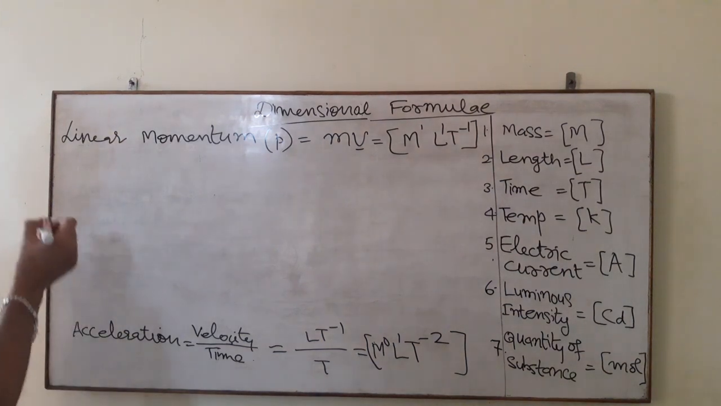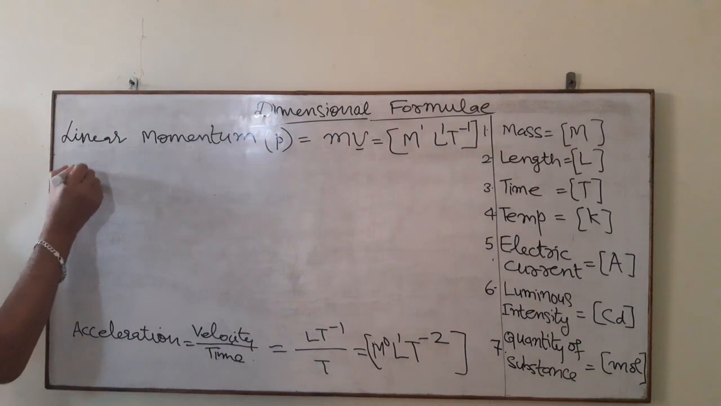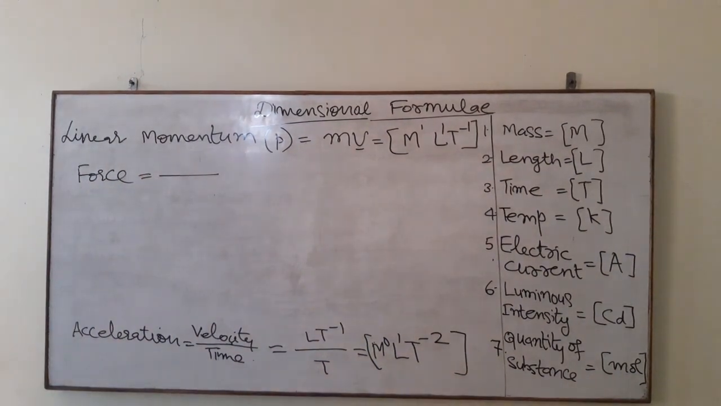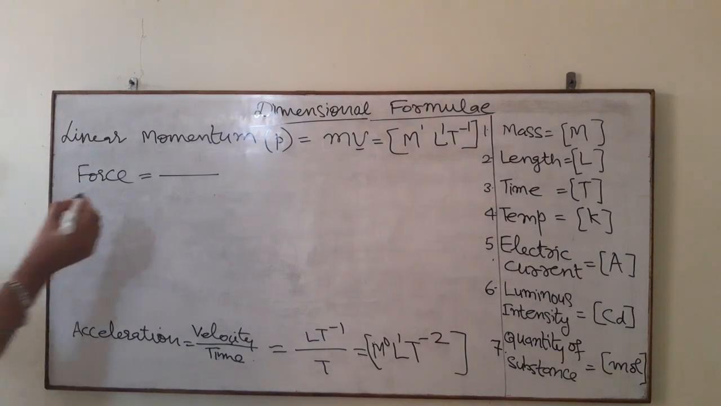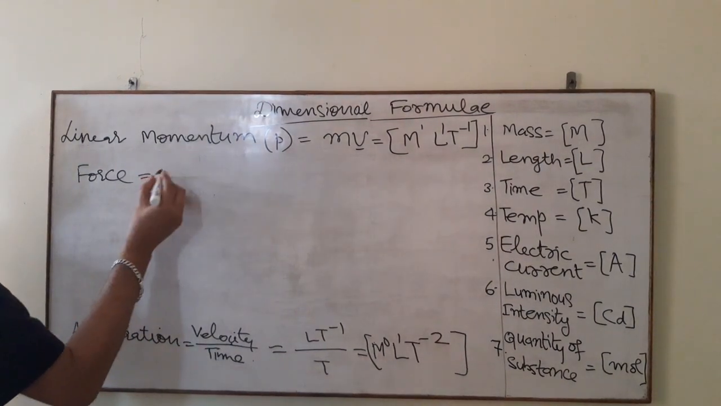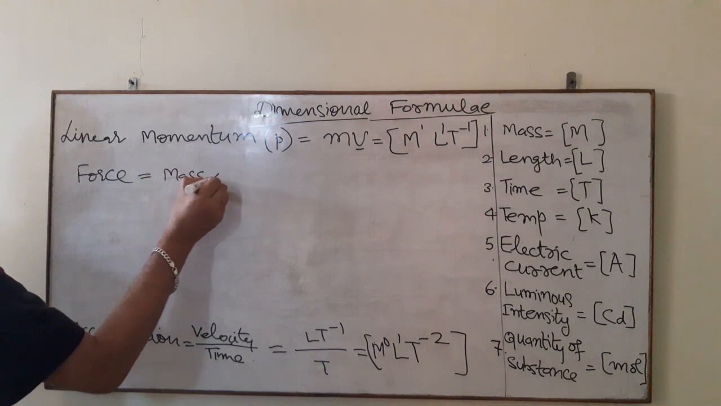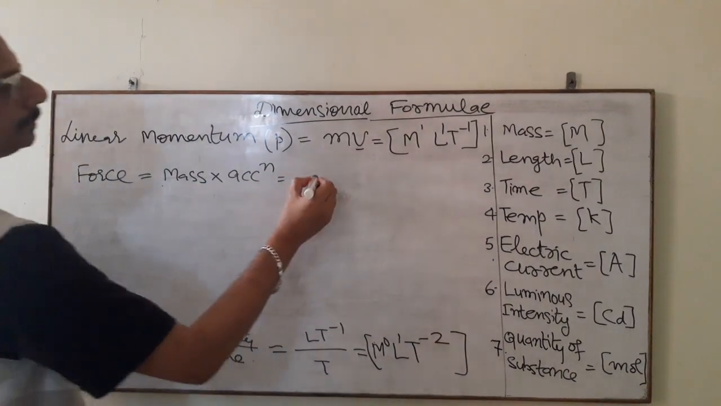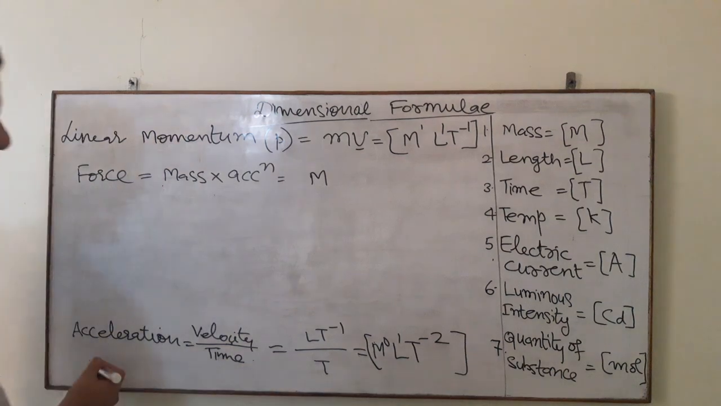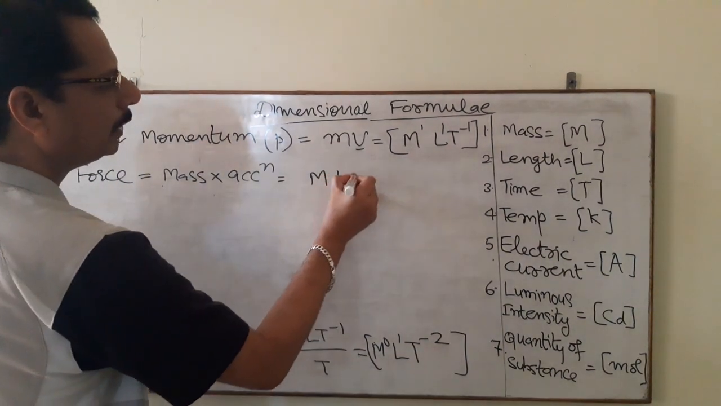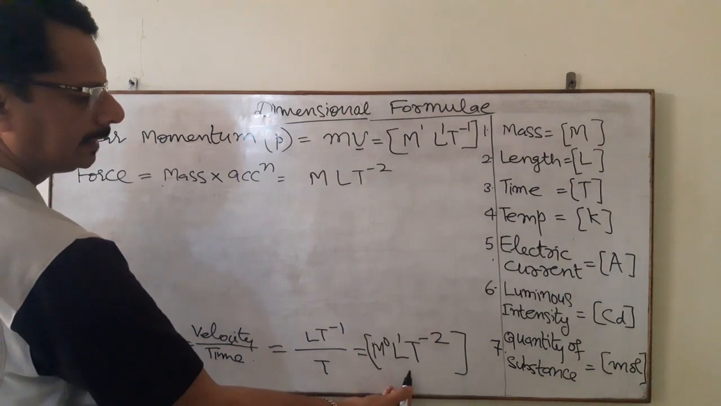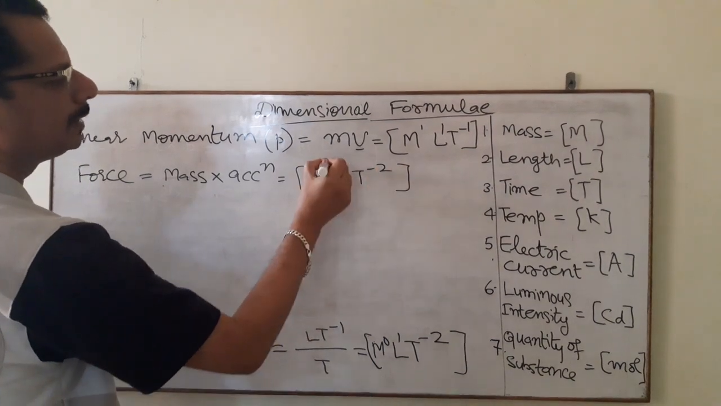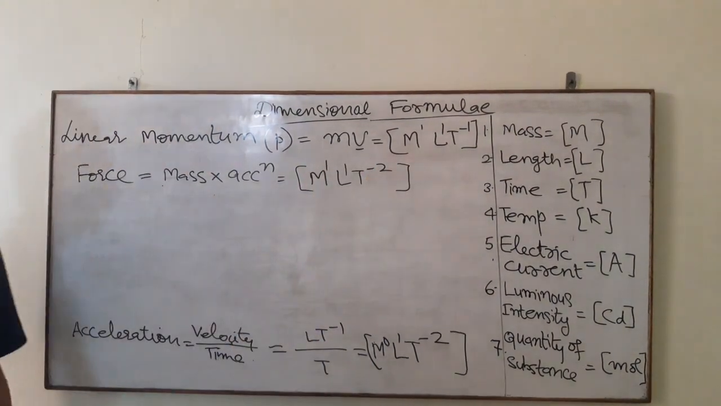Clear? So next one I have is force, and its formula will be F is equal to mass into acceleration. Mass is M and acceleration we know is L T minus 2. From here I can see it is L T minus 2. So its dimensional formula will become M1 L1 T minus 2.